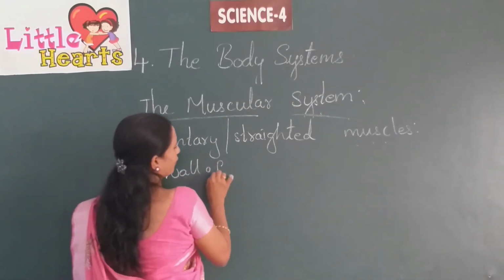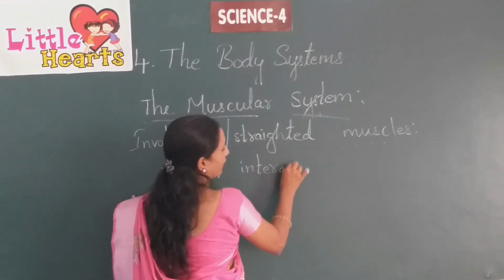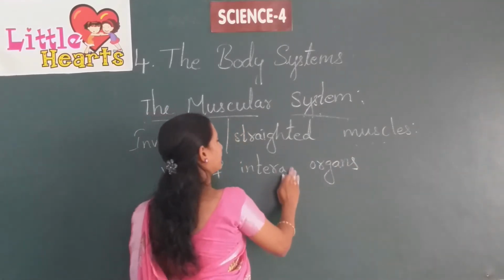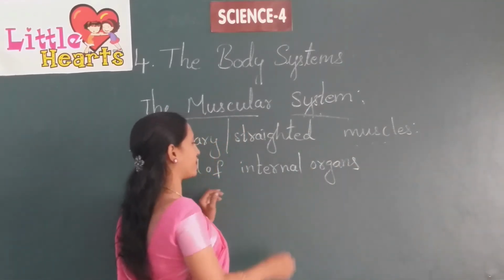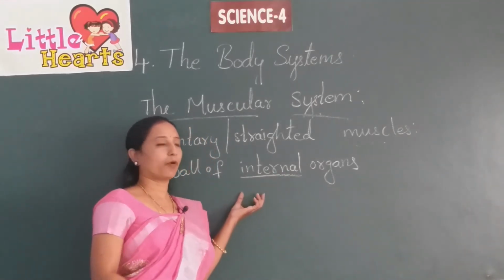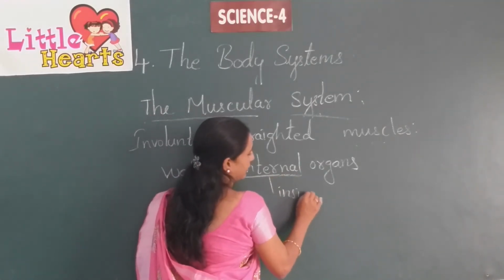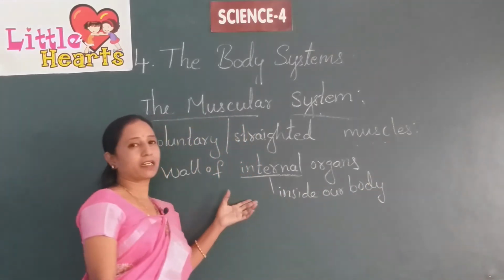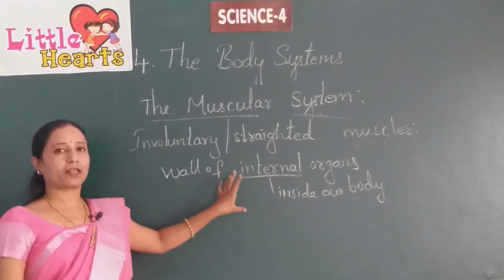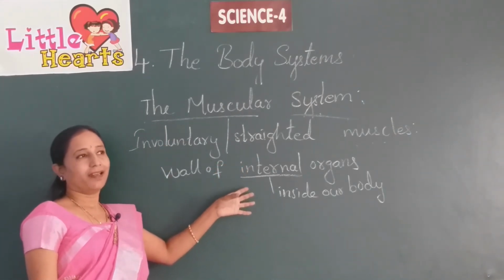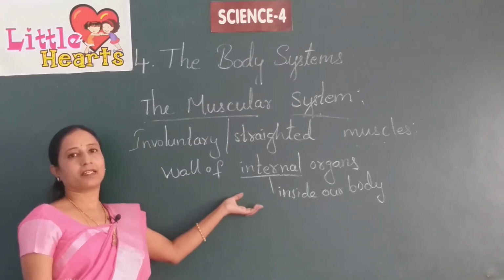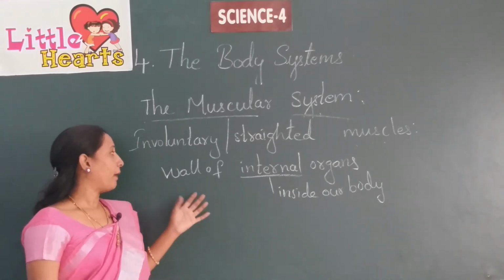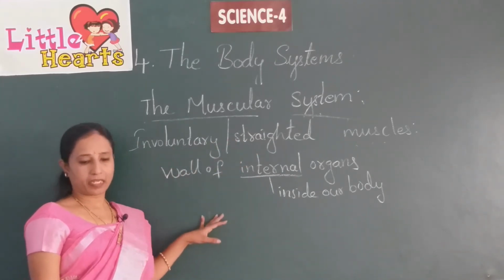What is meant by internal? The organs which are present inside our body are known as internal organs. Most of the internal organs we already discussed: heart, lungs, stomach, intestines, liver. These are all made up of these striated muscles.